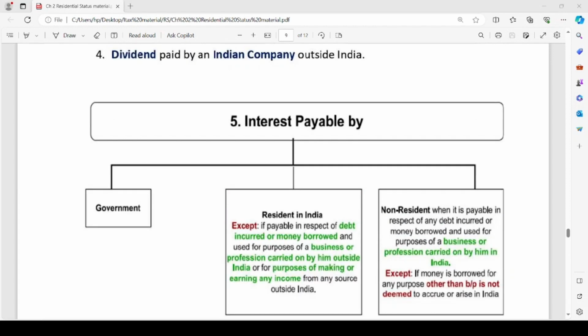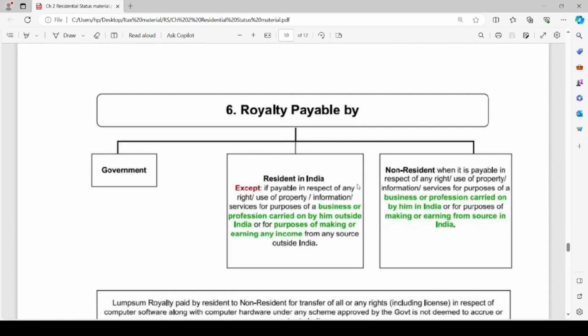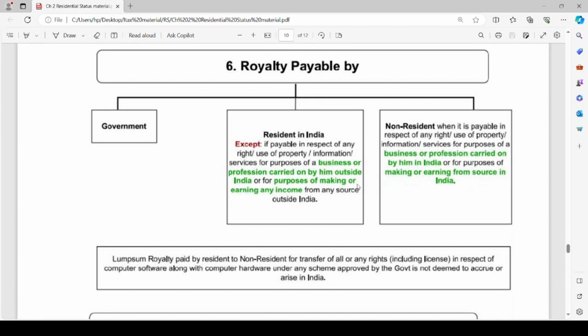The next point deals with royalty payable. Royalty payable by the Government of India is deemed to accrue or arise in India. Similarly, royalty payable by a resident in India is also deemed to accrue or arise in India. But there is an exceptional case.